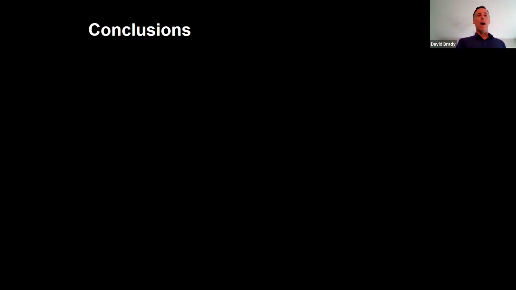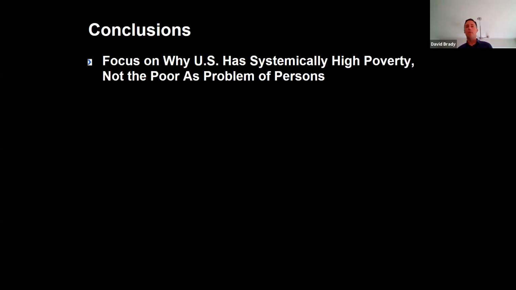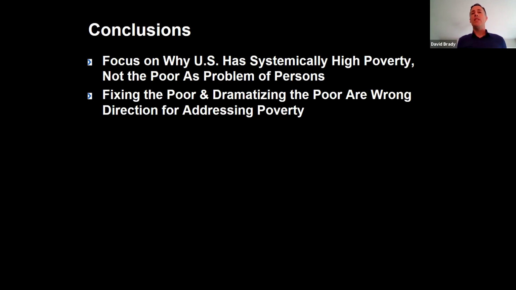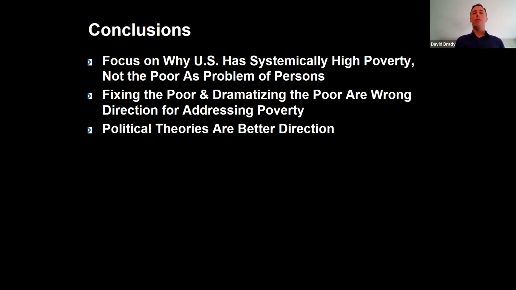Now, to sum up, today I tried to argue that we really need to understand why the US has systemically high poverty as opposed to only studying the poor as a problem of persons. And I've tried to show that by fixing the poor or dramatizing the poor, these give us the wrong directions for thinking about poverty and much more for addressing poverty. I've argued that political theories are a better direction for poverty research.